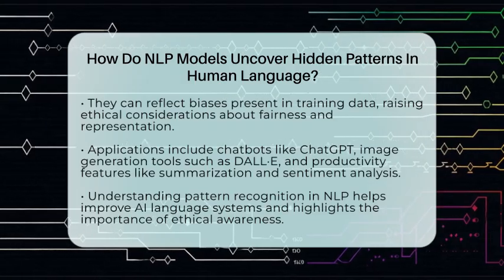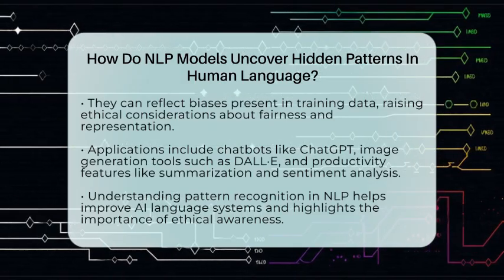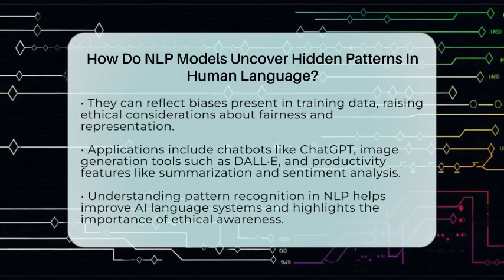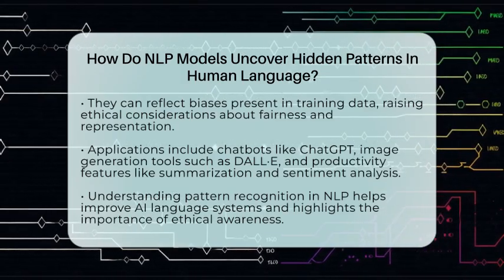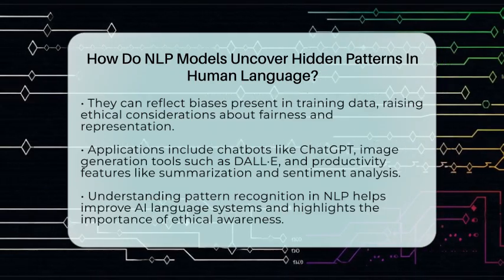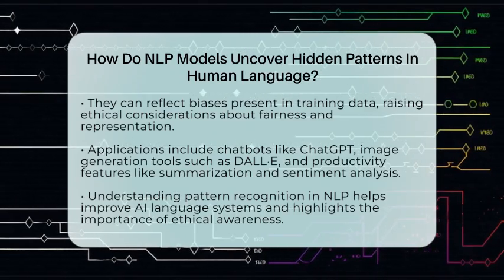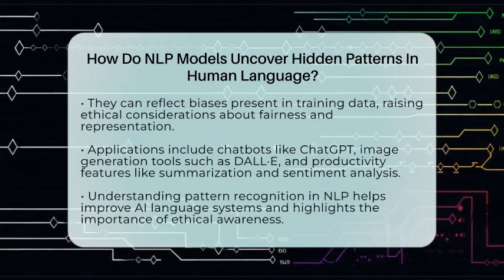Understanding how NLP models find hidden patterns helps us develop smarter, more natural AI systems. It's about making machines better at understanding and working with human language, all while being mindful of the ethical side of things.